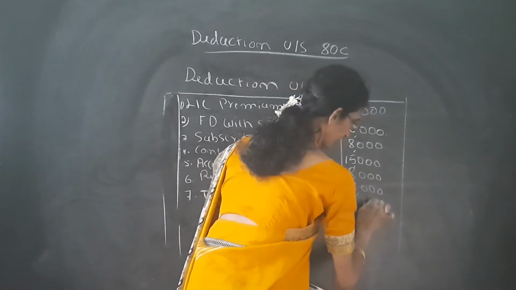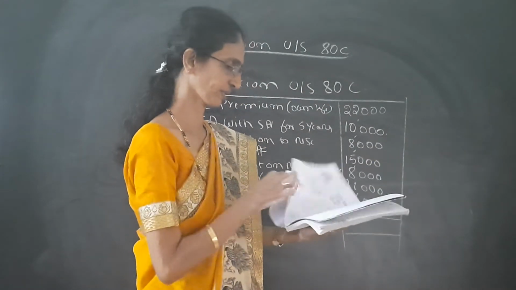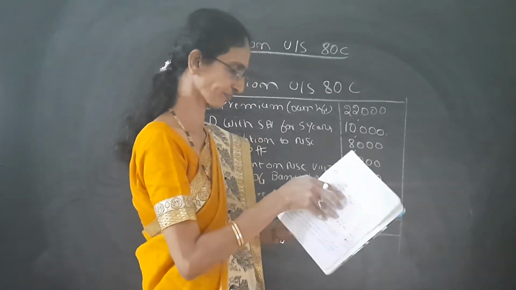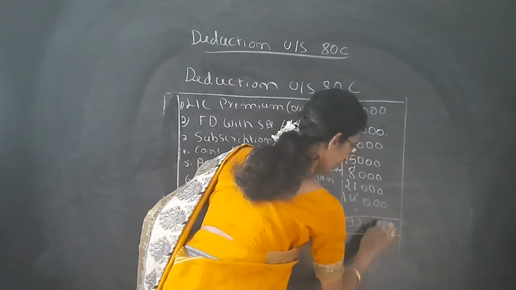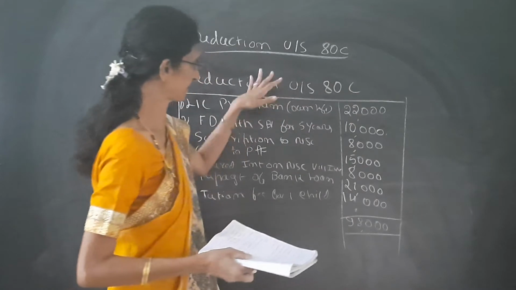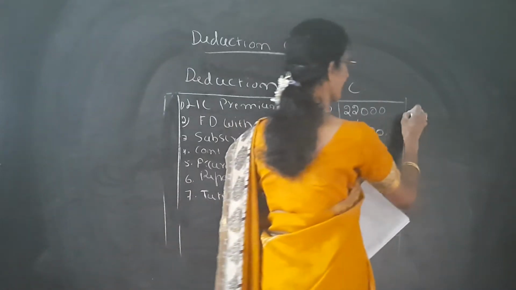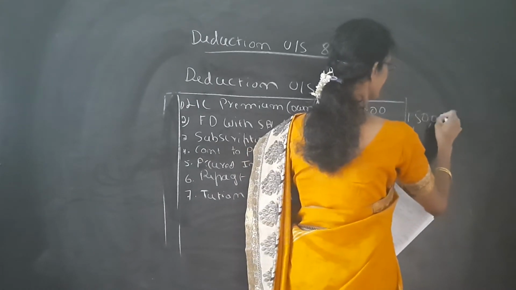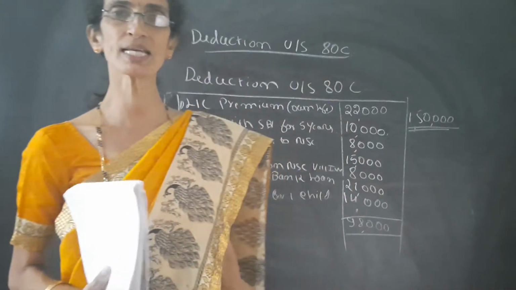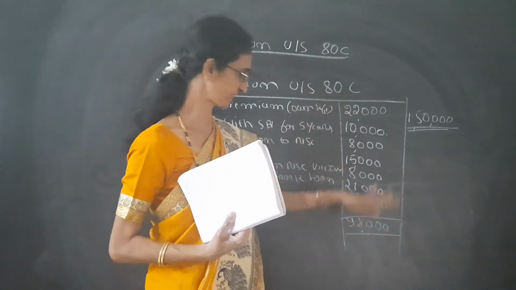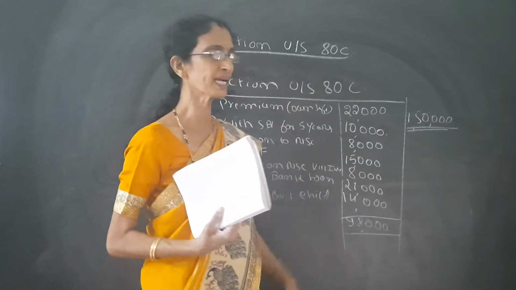So all transactions are over. The next step is to add them. We are getting a total of 98,000. Remember, the deduction under section 80C is available only up to rupees 1,50,000. It is important. Up to 1,50,000 we can get the deduction; more than that we are not getting it. So for 98,000 we get the full deduction.